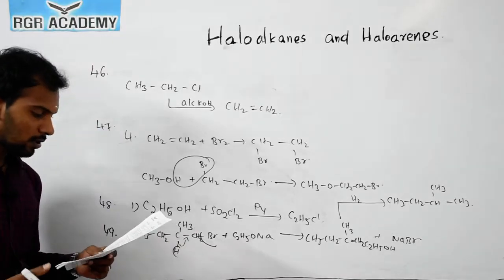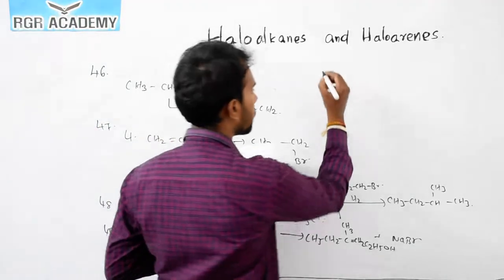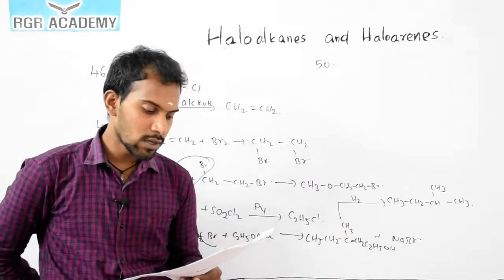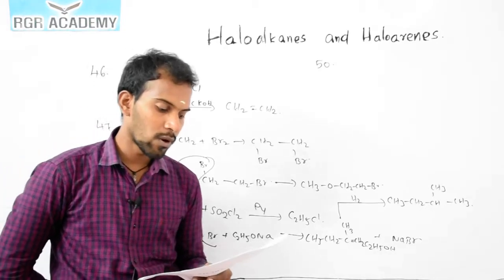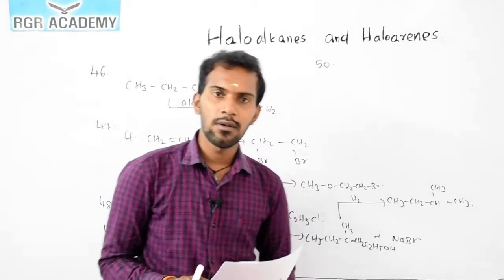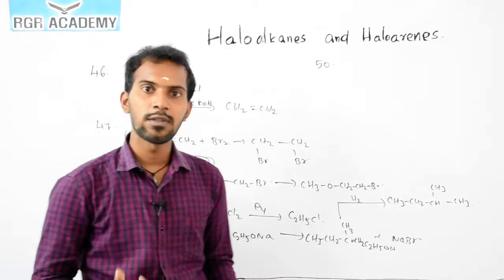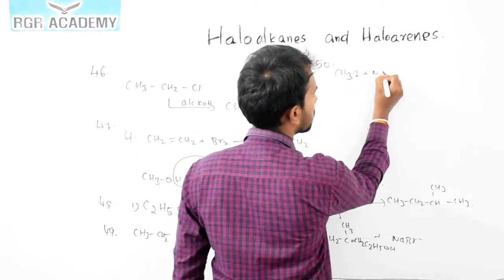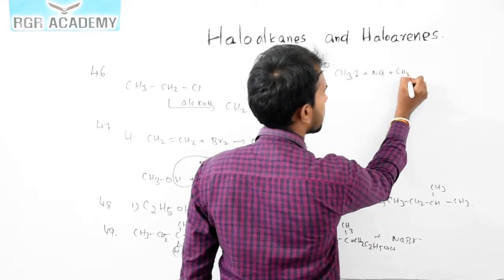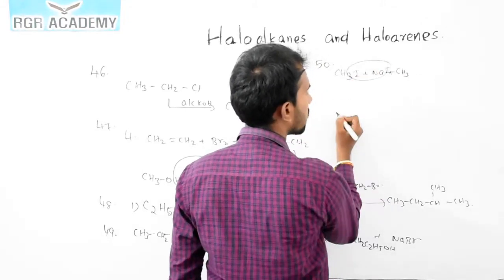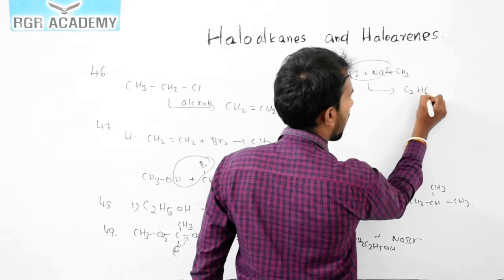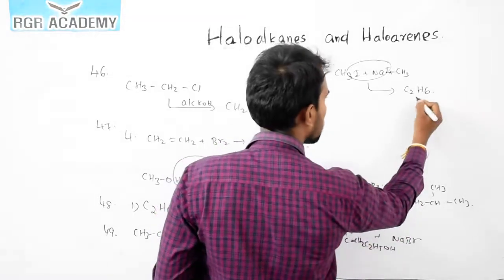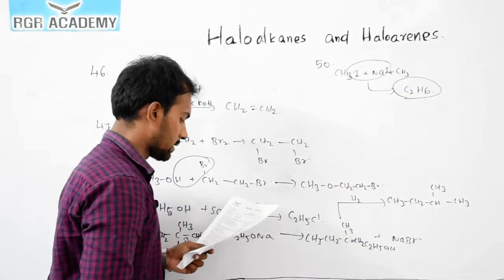Now we'll discuss the question number 50. Wurtz reaction, methyl iodide yields an organic compound X. So what is Wurtz reaction? 2 moles of alkyl iodide reacts with sodium metal. For example, CH3I reacts with sodium plus CH3I. It forms 2 moles of NaI and gives C2H6, correct? In the presence of sodium, this one gives C2H6.